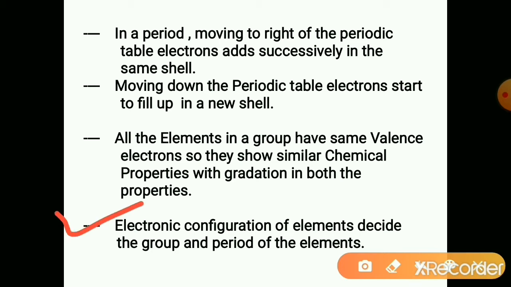The electronic configuration of the elements decides the group and the period of the elements.